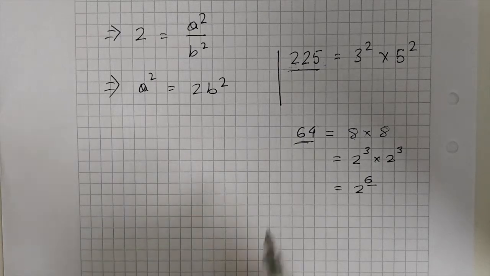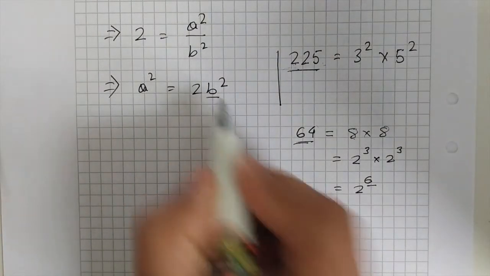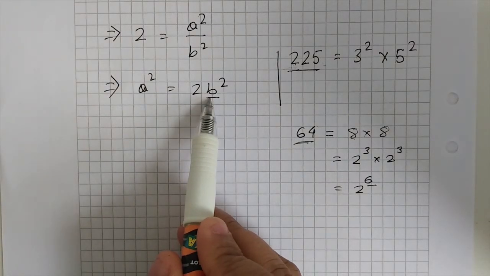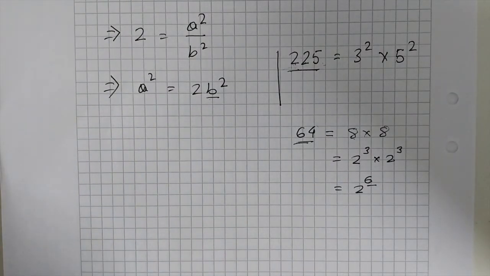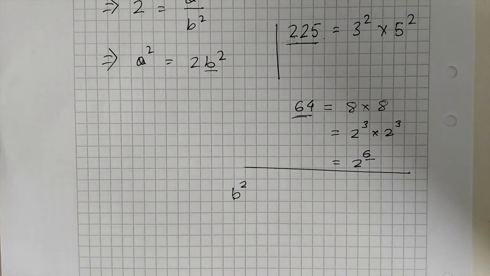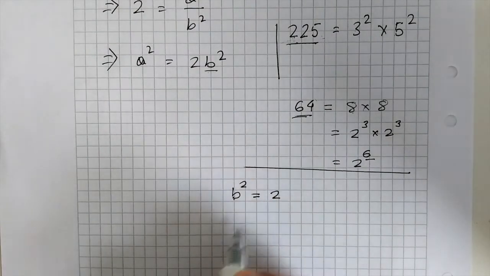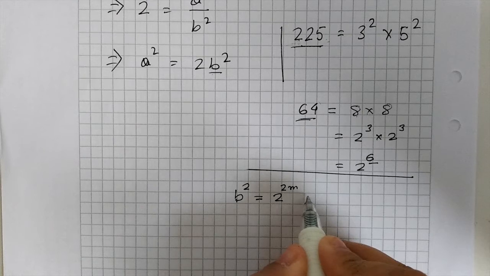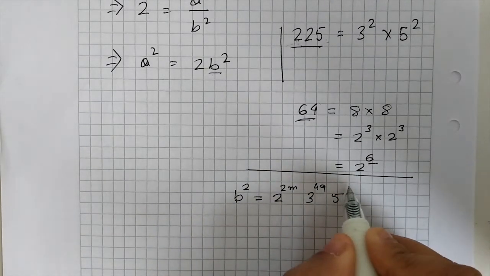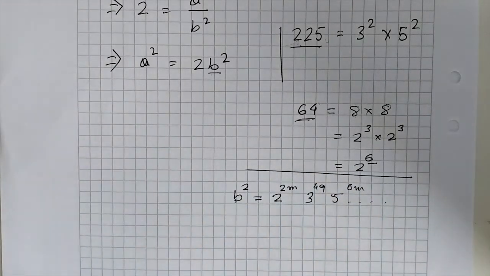Now when we compare the same thing to b squared, the prime factors of b squared must also have even exponents, even powers, right? In case of b squared, all of the prime factors must have even powers. So let's assume that some power may be 2 to the power 2m, some other power may be 3 to the power 4q, next maybe 5 to the power 6m, and so on and so forth.